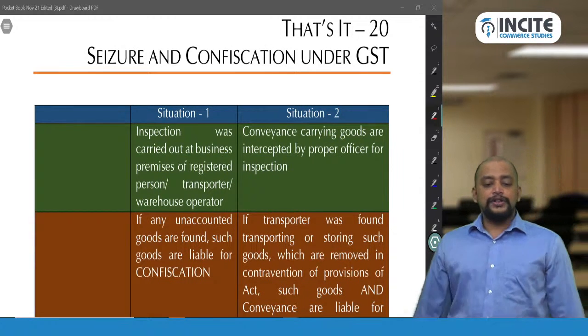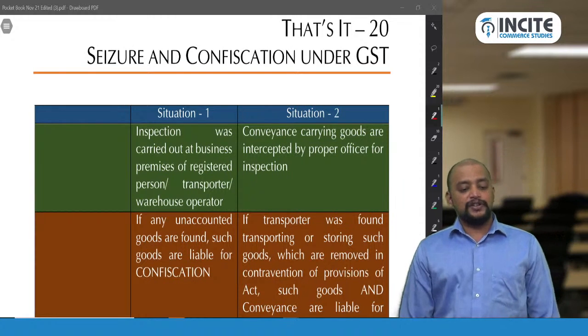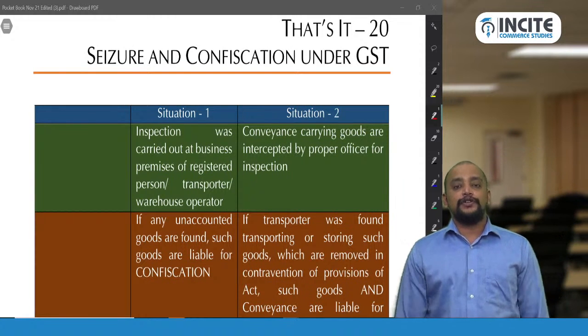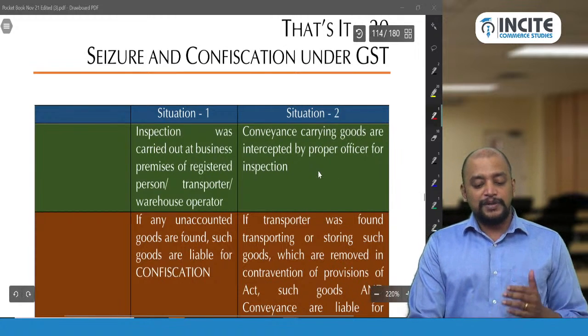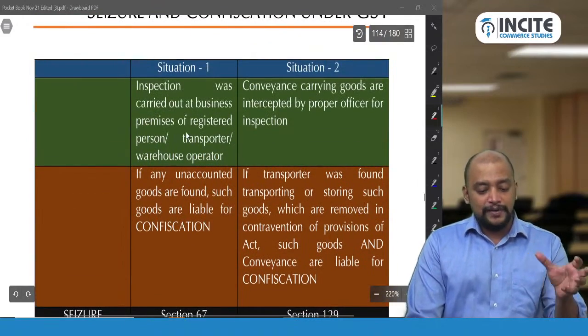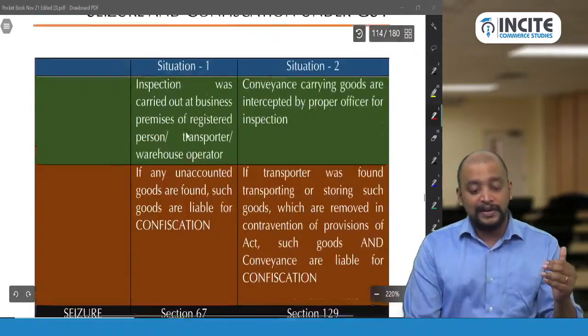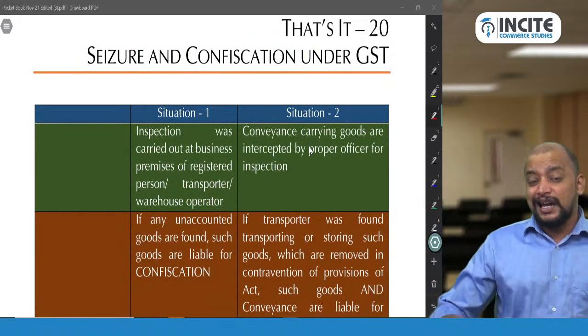Okay. So situation 1, inspection was carried out at the business premise of the registered person, transporter or warehouse keeper. And situation 2, conveyance carrying out the goods intercepted by the proper officer. If you see the difference in section 67, actually situation 1 is 67 and situation 2, search. Power to search is given in 68.